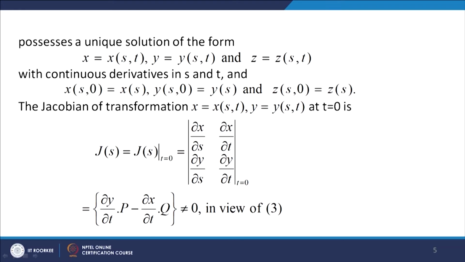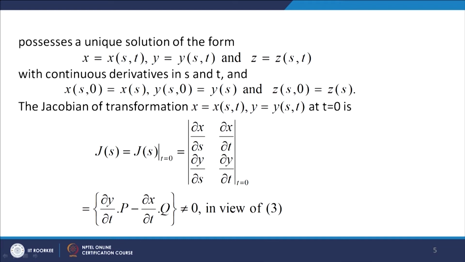The Jacobian of the transformation x = x(s, t), y = y(s, t) at t = 0 is given by J(s), that is, the determinant of the partial derivative of x with respect to s, partial derivative of x with respect to t, then partial derivative of y with respect to s and partial derivative of y with respect to t.